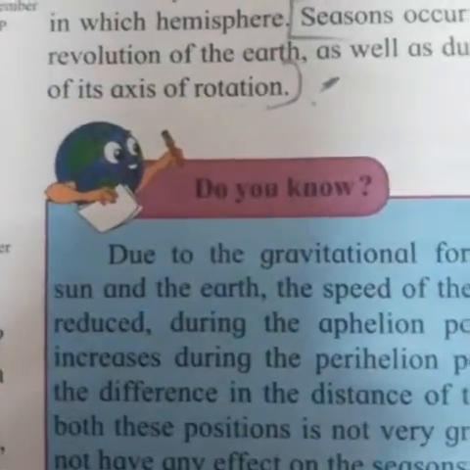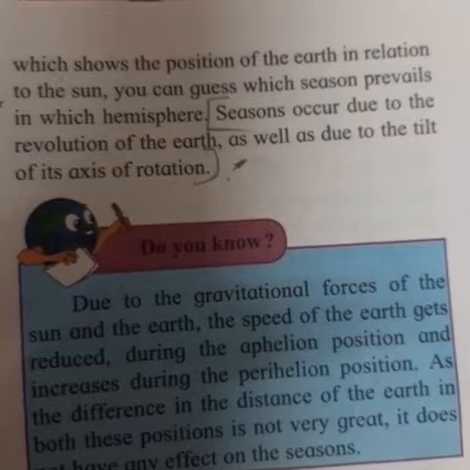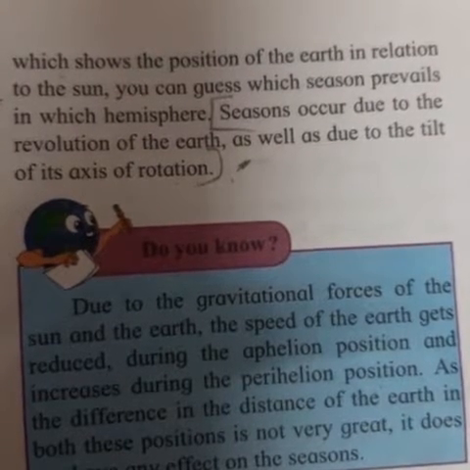Which shows the position of the earth in relation to the sun. You can guess which season prevails in which hemisphere. Seasons occur due to the revolution of the earth as well as due to the tilt of its axis of rotation.